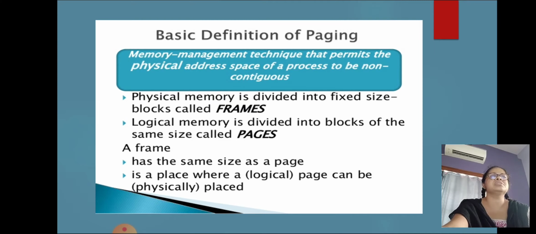When a process is to be executed, its pages are loaded into any available memory frames from their source. A frame has the same size as a page. It is a place where a logical page can be physically placed.